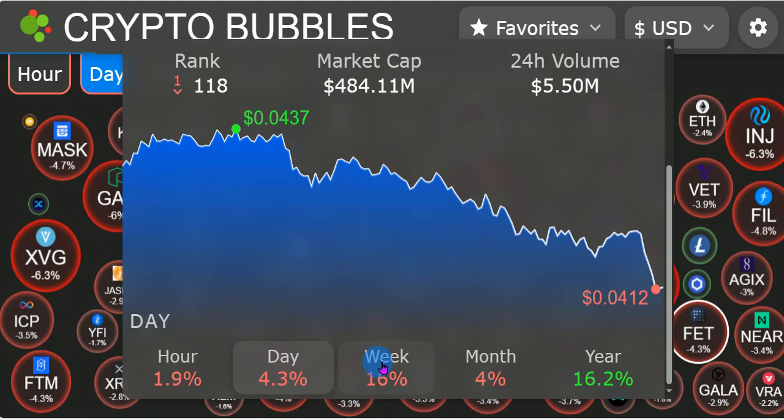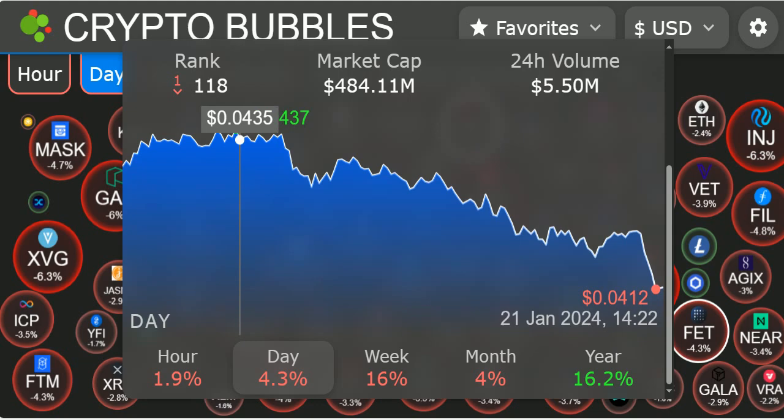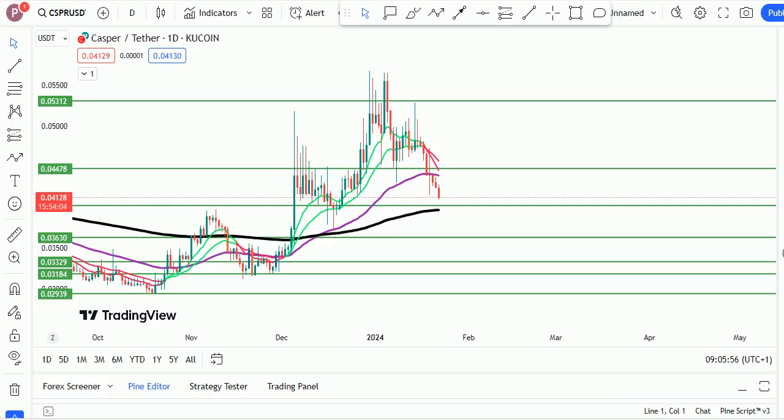In the last 1 week, Casper is down 16%, and in the last 24 hours, Casper is down about 4.3%. And without further ado, let us push to the chart, right? So we are on the chart right here for Casper, Casper versus the USD Theta. We're on the daily time frame. KuCoin is the data source, right?